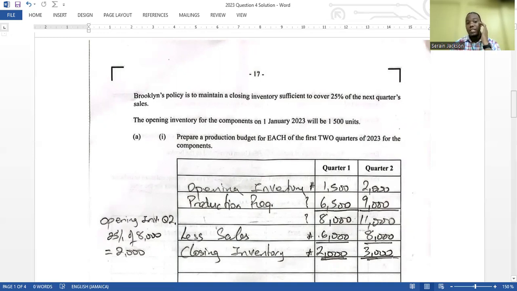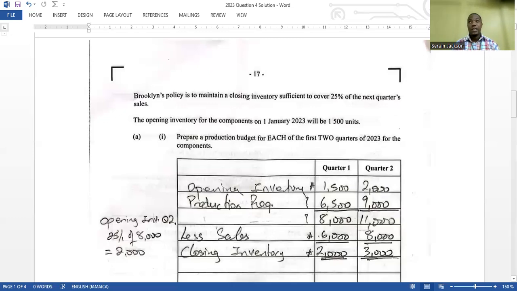Brooklyn's policy is to maintain a closing inventory sufficient to cover 25% of the next quarter's sales. This bit of information is very important for you to do this production budget. It says the opening inventory for the components on January 1, 2023 will be 1,500 units. This again is very important information. Then the first part says prepare a production budget for each of the first 2 quarters of 2023 for the components.